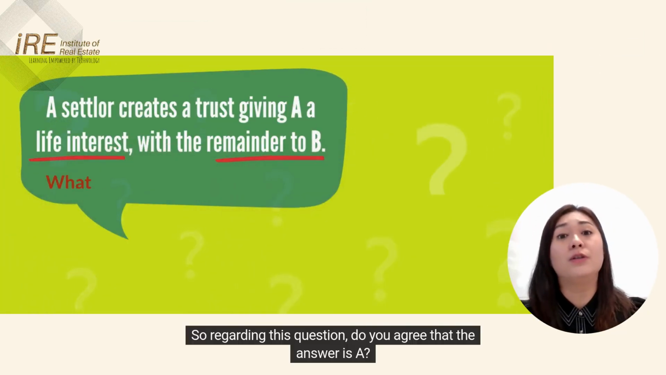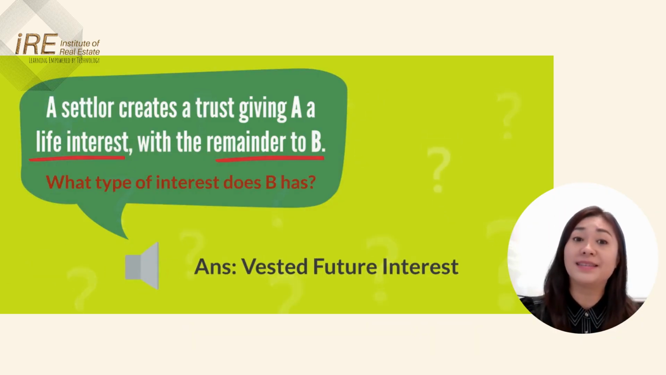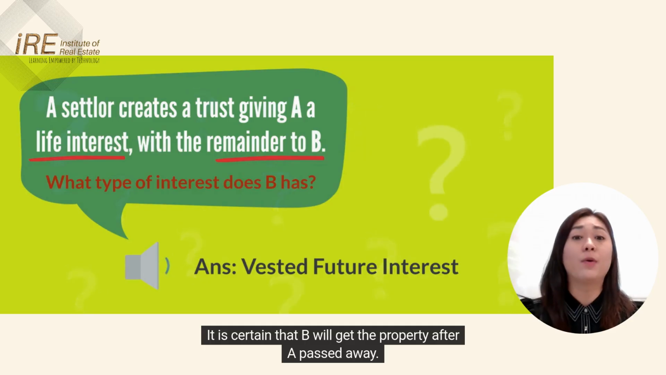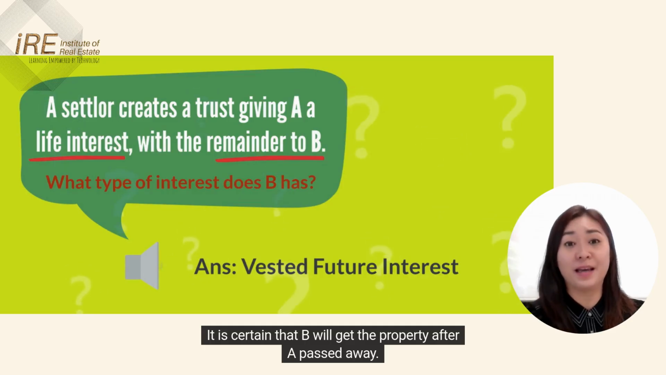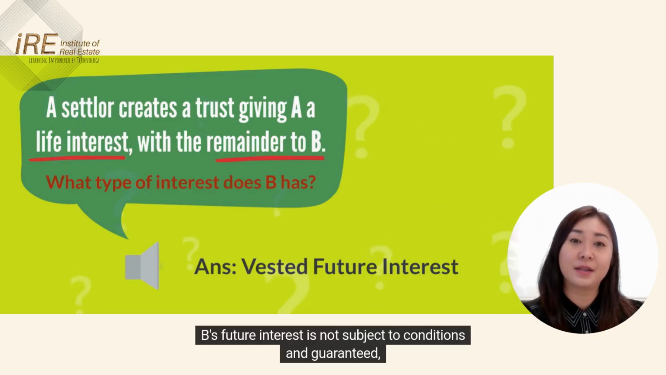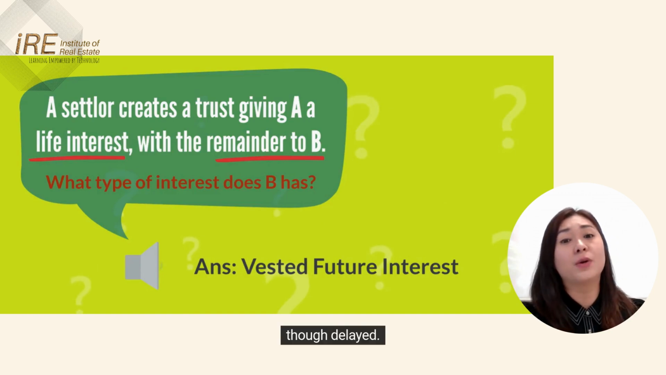So regarding this question, do you agree that the answer is A? It is certain that B will get the property after A passed away. B's future interest is not subject to conditions and guaranteed, though delayed.